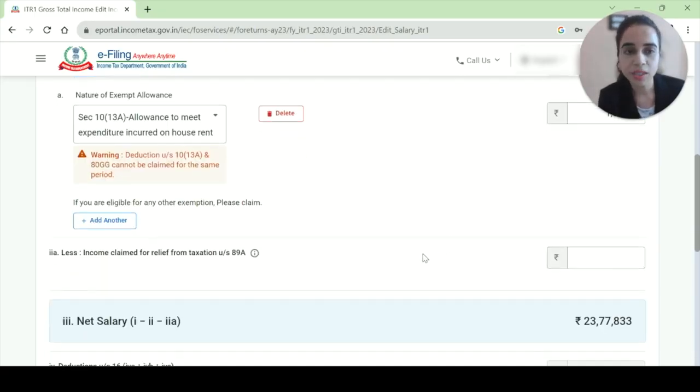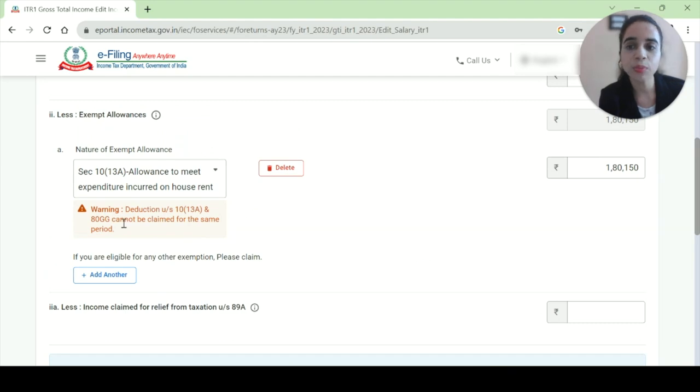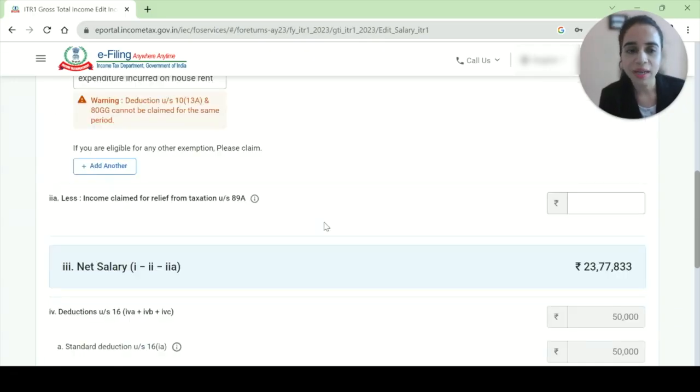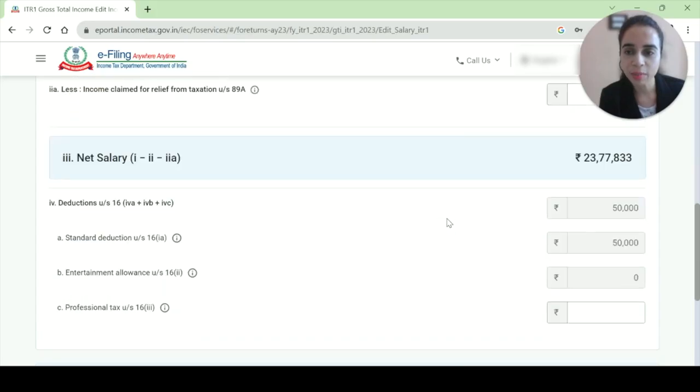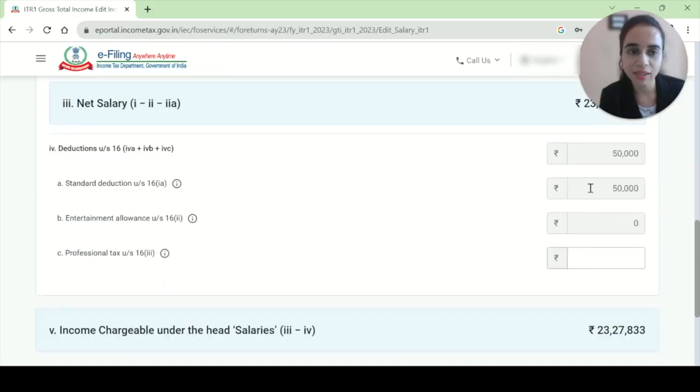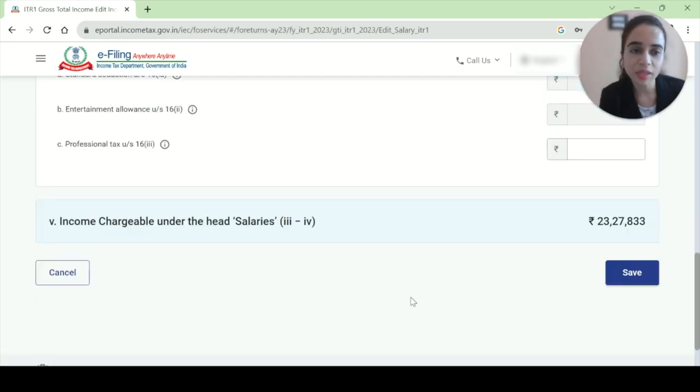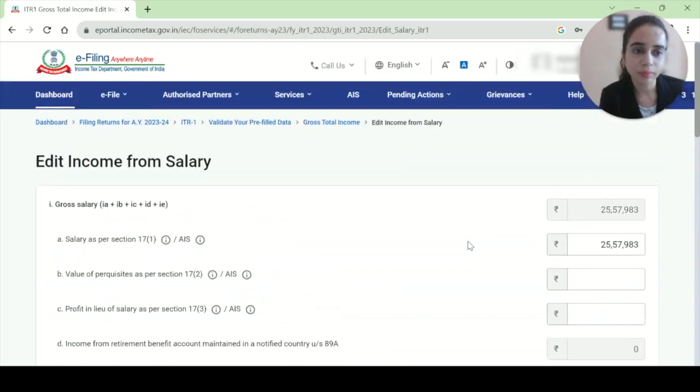It is just giving a warning that you can't claim 80GG again. All right, we know that already. After putting this amount, our net salary is calculated. Standard deduction of 50,000 it already gave us, and that's it. We can say save.